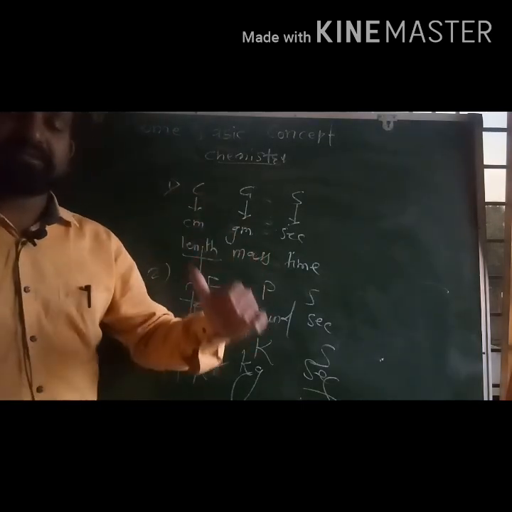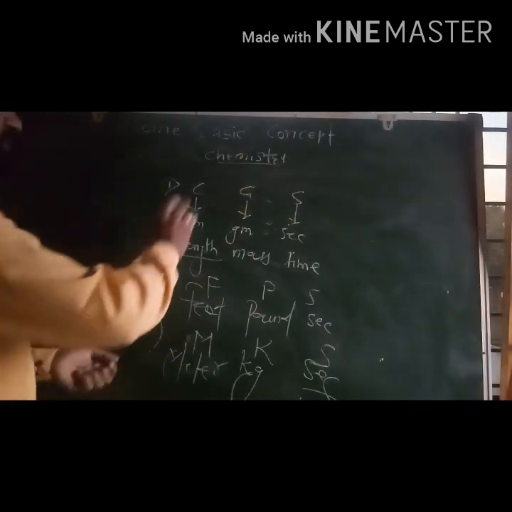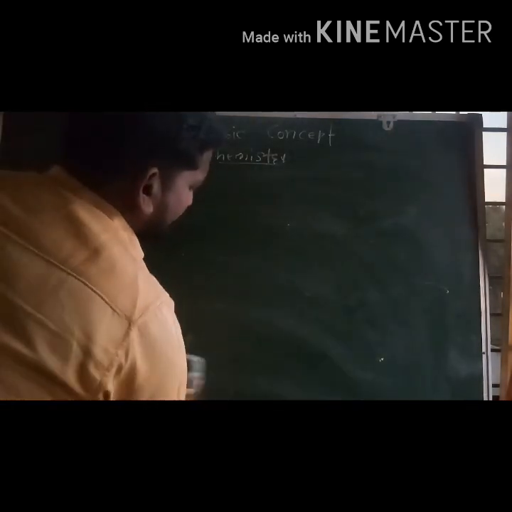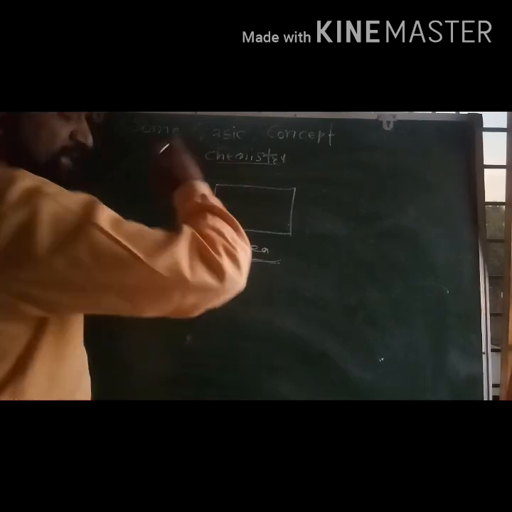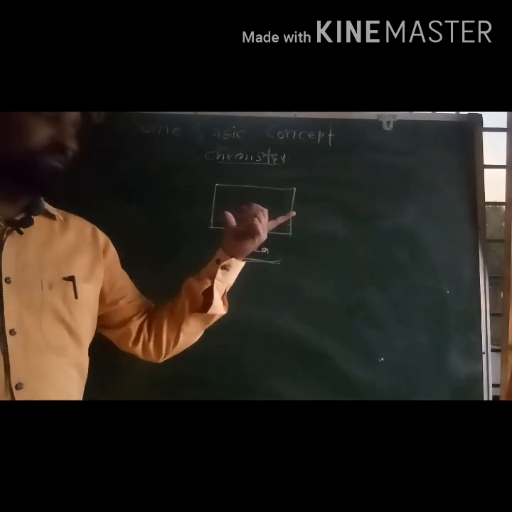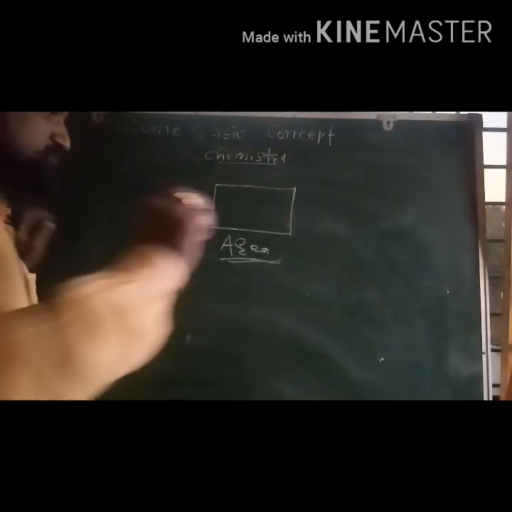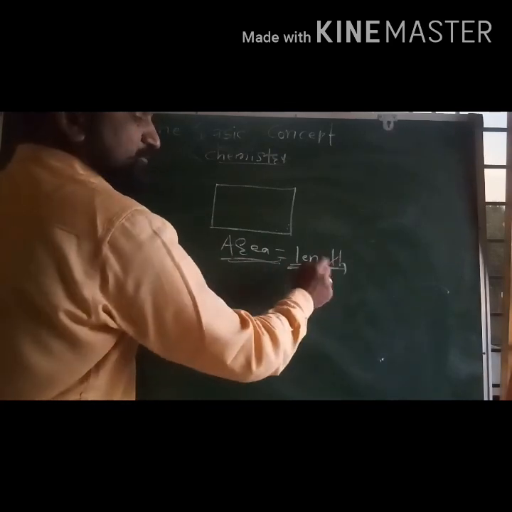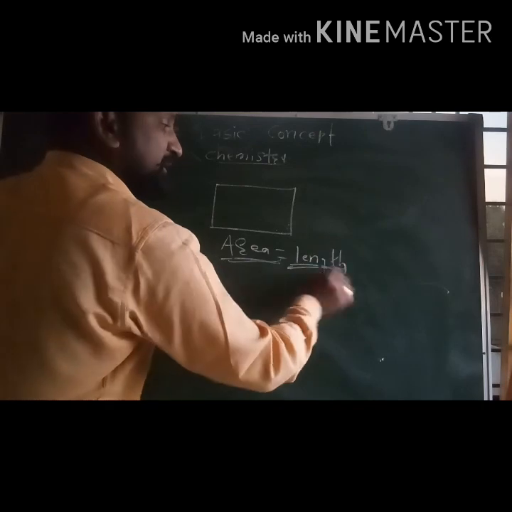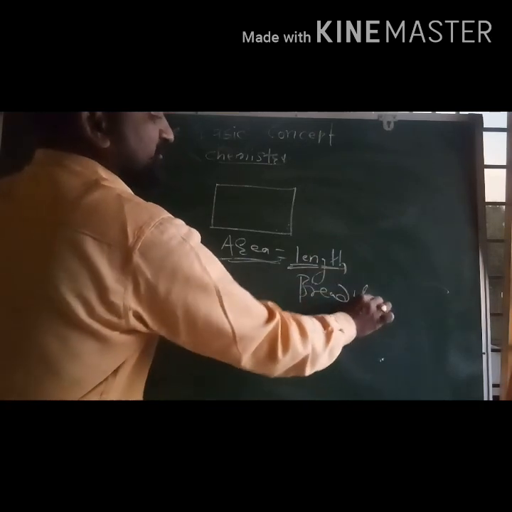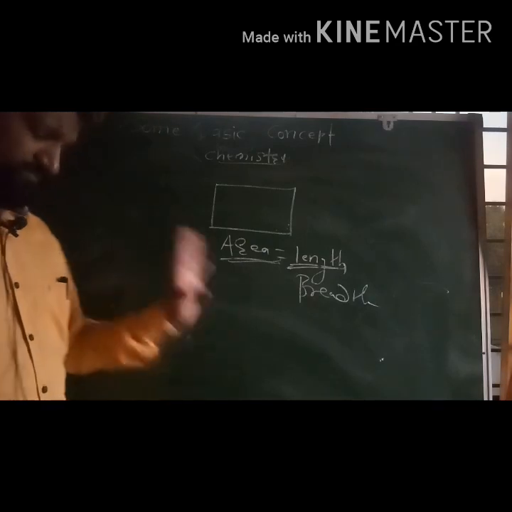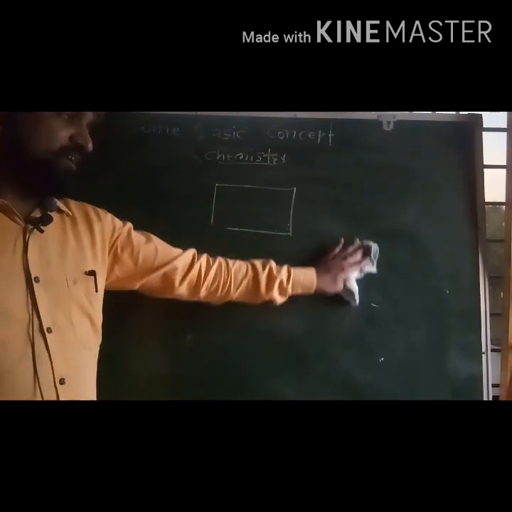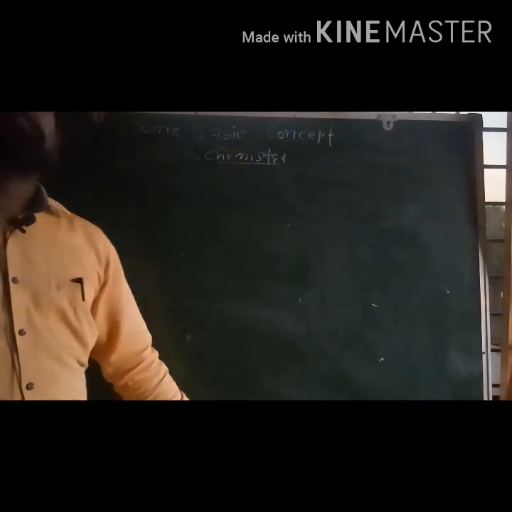For example, suppose this is your room. How do we measure the area of the room? We must know that area is equal to length times breadth. For area calculation, we must have the value of the measurement of the length, then the breadth. In this way we calculate the area, so we generally need a measurement system.